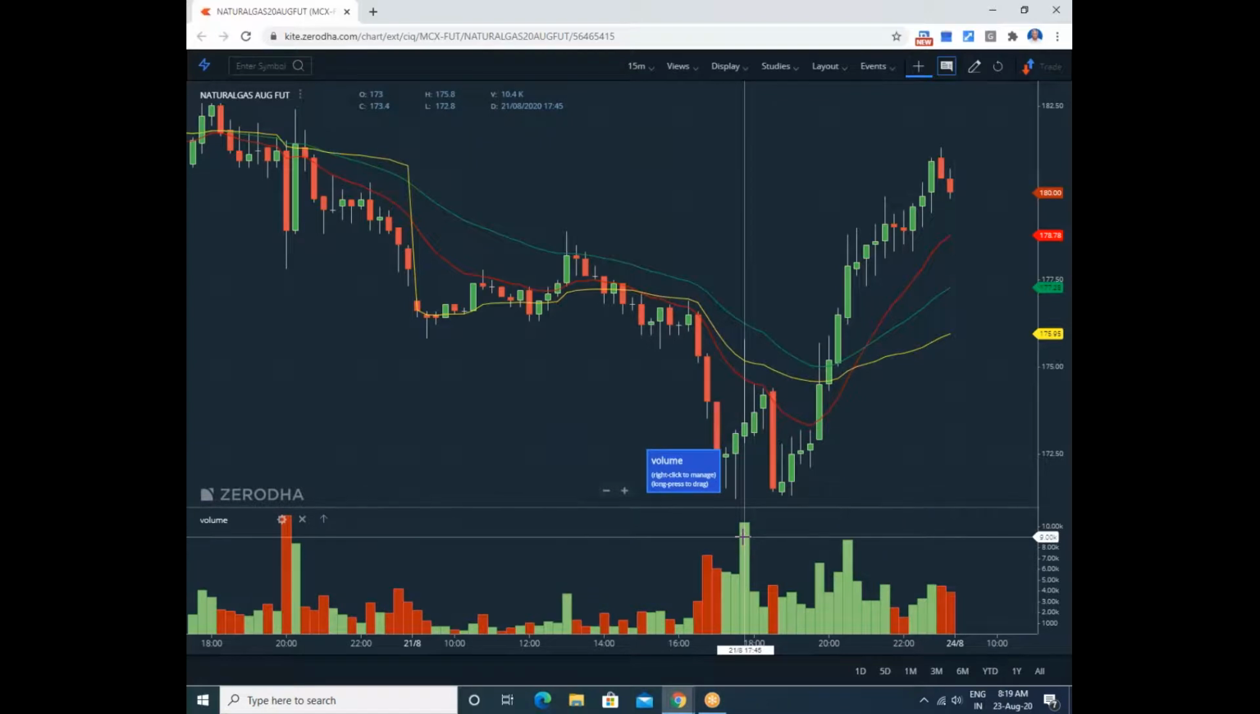See this volume. A huge volume means there is automatically short covering, and you must exit because it is overbought. It leads into the overbought zone. Because it's overbought, you must exit here.